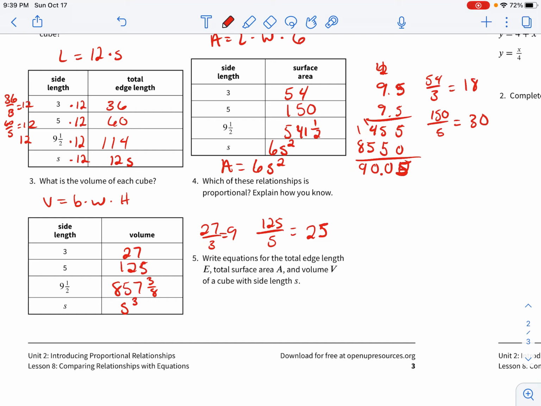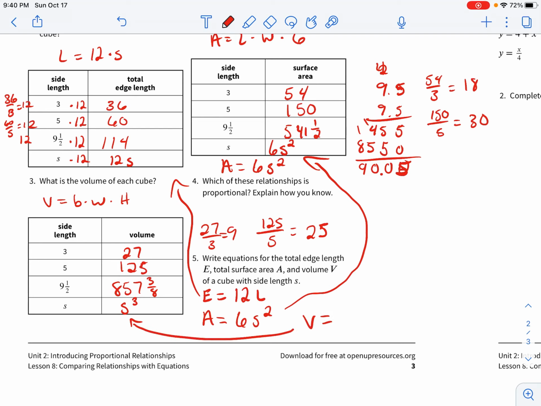Okay, it says write an equation for the total edge length, E. So E is going to equal 12 times, I'm just going to use L for length. Right, that would be for our first table up here. Okay, that's how we're getting our answer. For the second one, area is equal to 6S squared. So once again, this comes from what we're getting here when we have S as a length for our cube. And then the last one, we're just going to use this value right here. So volume equals S cubed.